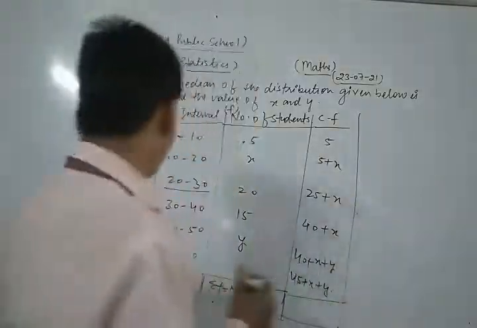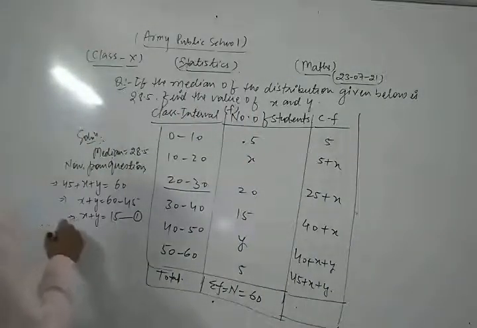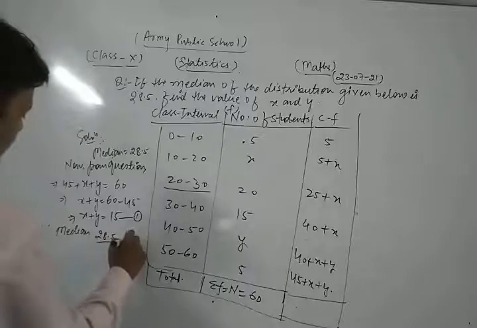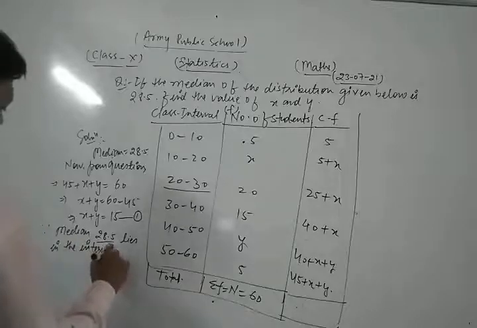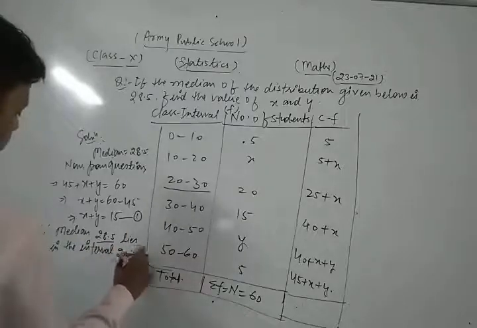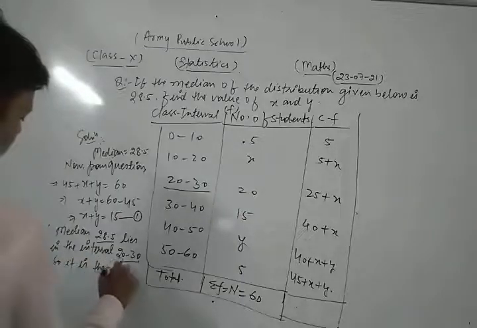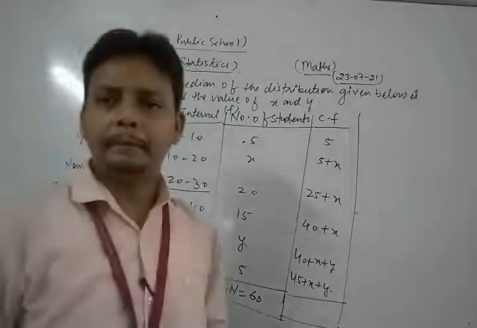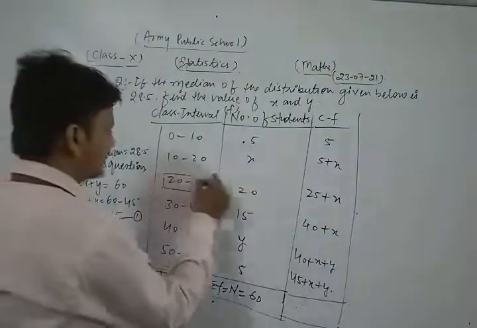Since the median 28.5 lies in the interval 20 to 30, it is the median class.